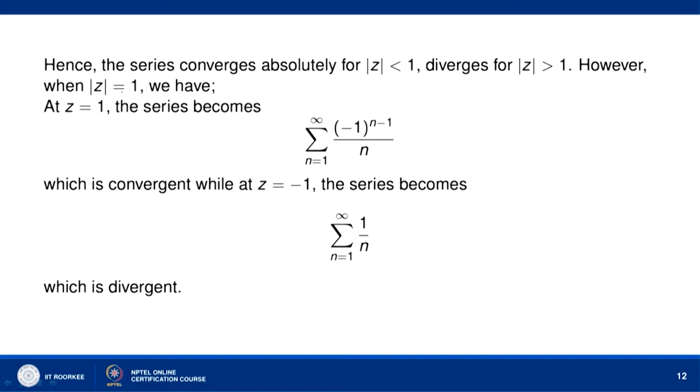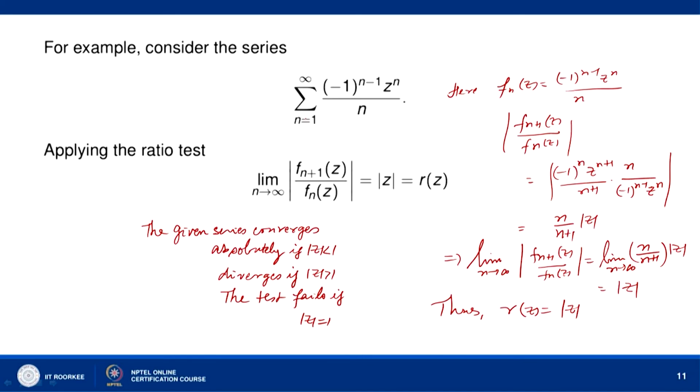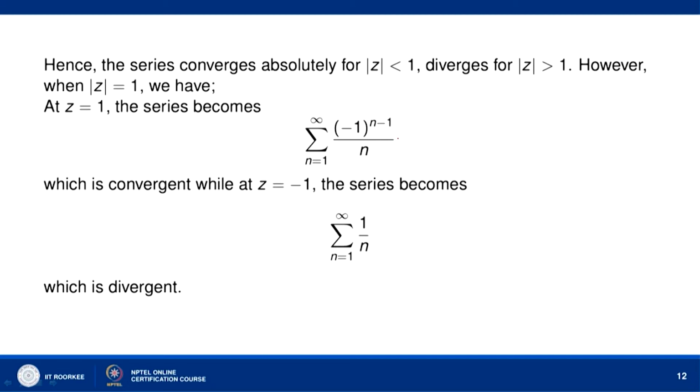However, when mod of z equal to 1, the test fails, and why it fails we can see. Let us look at z equal to 1, what happens. At z equal to 1, the series becomes sigma n equal to 1 to infinity minus 1 to the power n minus 1 over n. You can see this is what we get at z equal to 1, and this series is 1 minus 1 over 2 plus 1 over 3 minus 1 over 4. So, that is a convergent series by Leibniz test. So, this is convergent at z equal to 1.